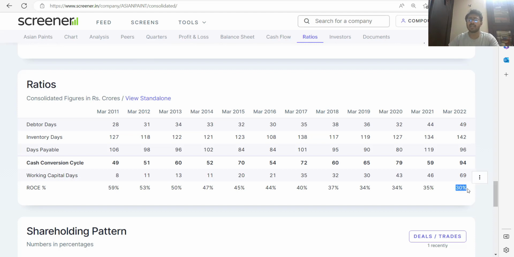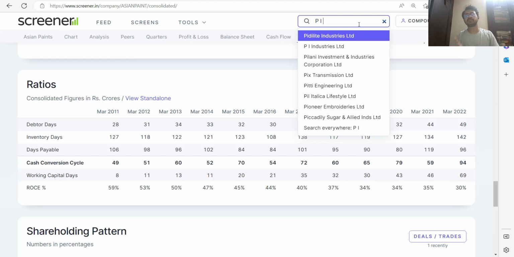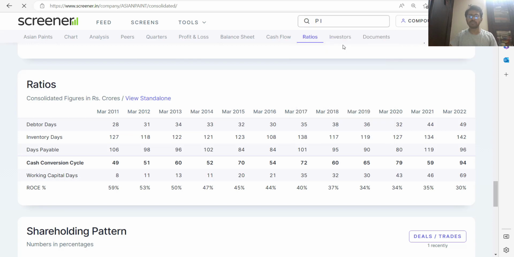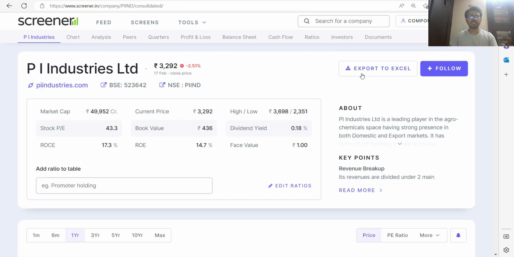I hope that gives you a lot of clarity, but let us do one more calculation. Not one, we will do two more calculations. Let us do the same exercise for PI. Now let us remember this number: 34% of the money was invested back in the business for Asian Paint. We will do the same calculation for the company PI Industries.